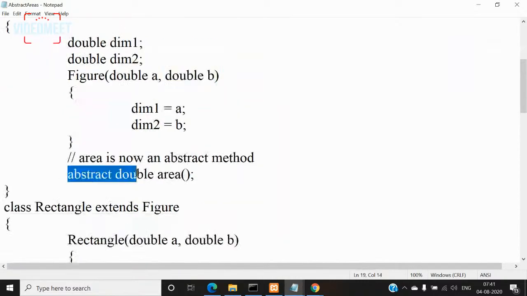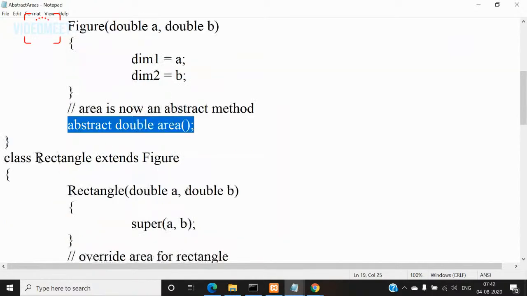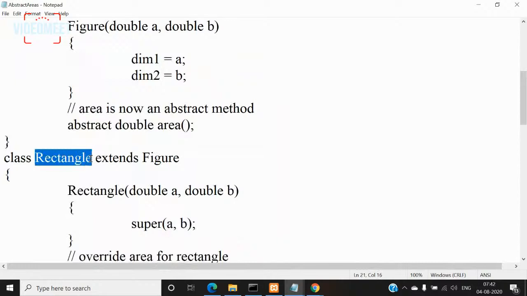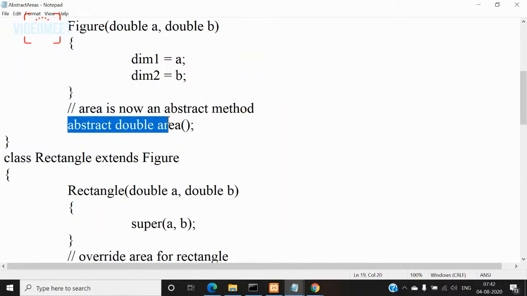And then I'm creating an area method, which is abstract. Then I'm creating a rectangle class and making it a subclass of figure. Because I didn't make the class rectangle abstract, I must give the definition for the area method of the figure class in the rectangle class.